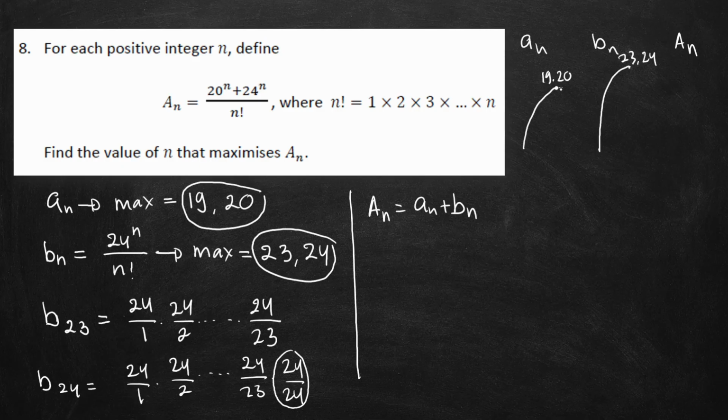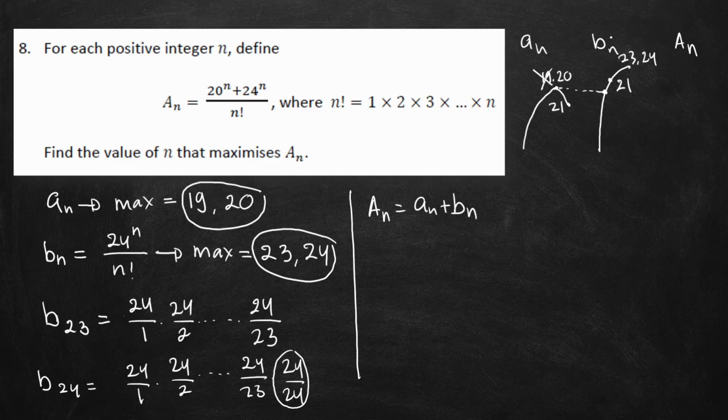At 19, the value of BN still goes up. Same thing with 20, the value of BN still goes up. So we will choose N equals 20 because for BN, N20 is bigger than N19. So we will ignore this one. For 21, the value of AN is already decreasing, but the value of BN still goes up. So which one should we choose?